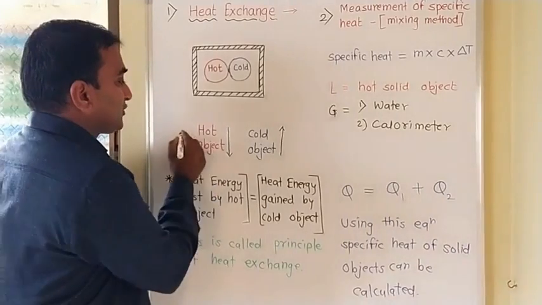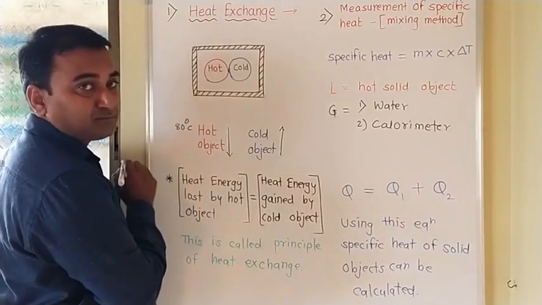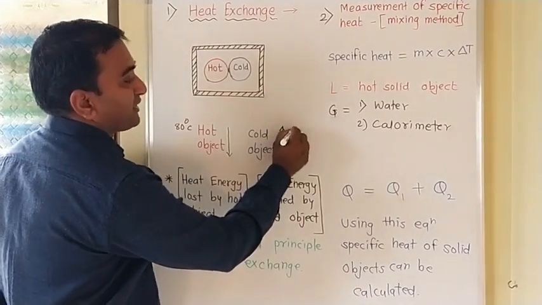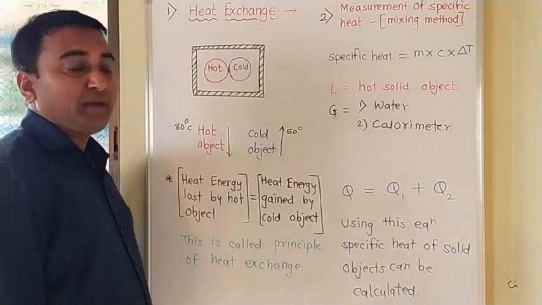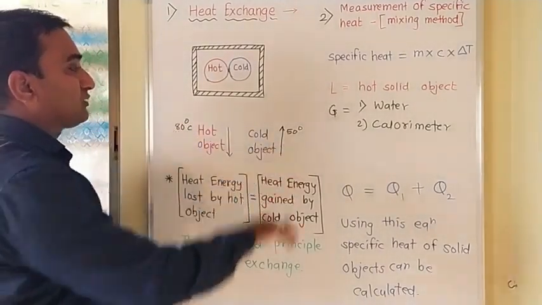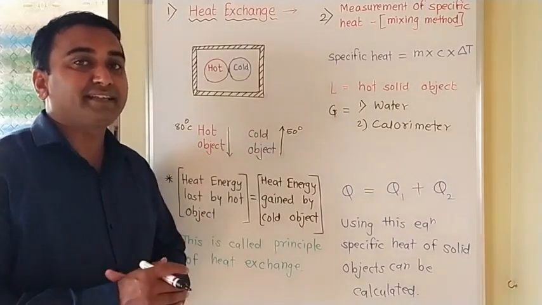Suppose this object has a temperature of 80 degrees Celsius, and this one has near about 50 degrees Celsius. So what will happen? There will be exchange of heat, and the difference between them is 30 degrees Celsius.